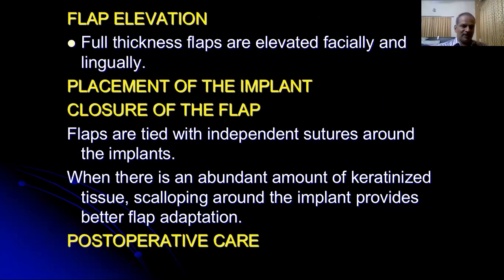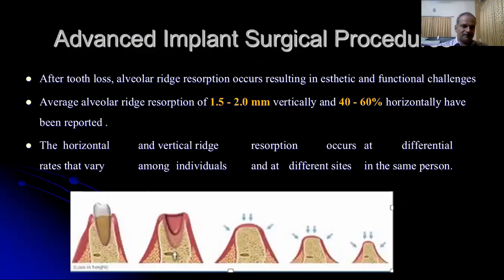Placement of the implant and the drilling sequence is similar to the two-stage implant surgical technique which you have seen. And the closure of the flaps: flaps are tied with independent sutures around the implant. When there is abundant keratinized tissue, scalloping around the implants provides better flap adaptation, and the post-operative care is similar to that with the two-stage implant surgical technique.